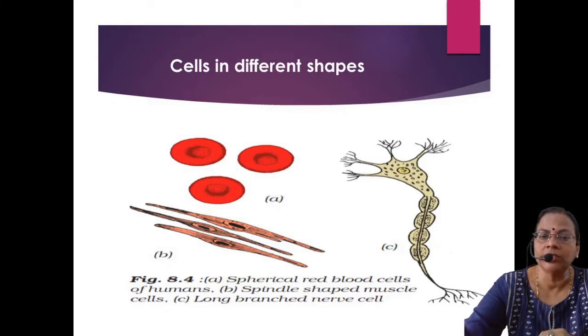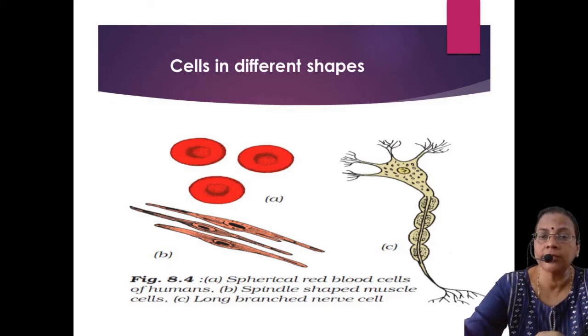The next one is a typical involuntary muscle, or spindle shaped muscle, which helps in movement. When we are taking food, swallowing the food, etc., it happens automatically. It is not working under our will, it works involuntarily. You can notice the shape, it is spindle shape. Spindle shape means needle shape.